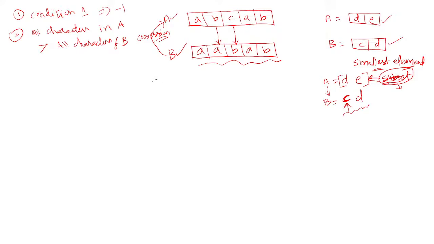Say for example, if you have A C A B, and you want to convert this to B A B, assume this case here.